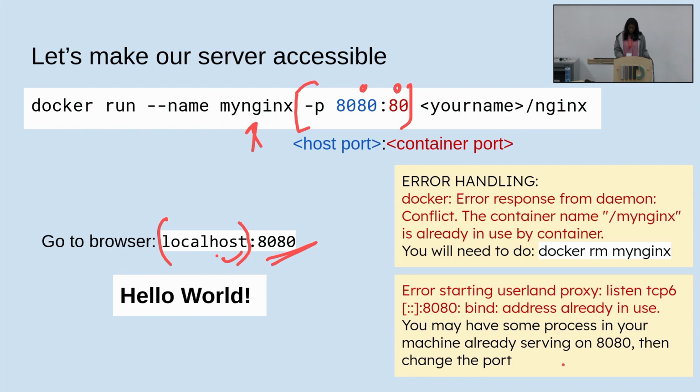And for this, on your host machine, the port that you have chosen, like 8080, should be free. No other process should be exposing on that port. So if you get a conflict issue, then you will need to change the host machine port.